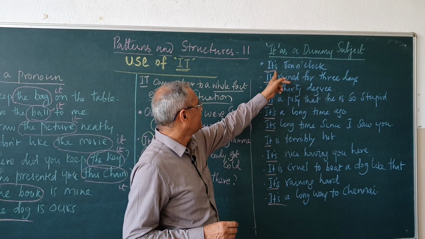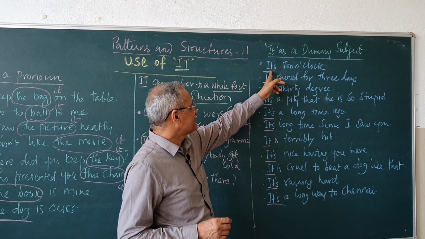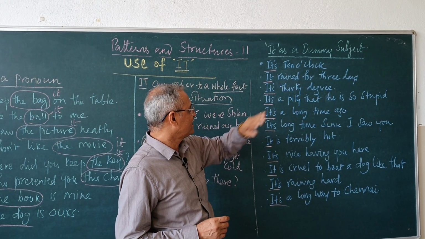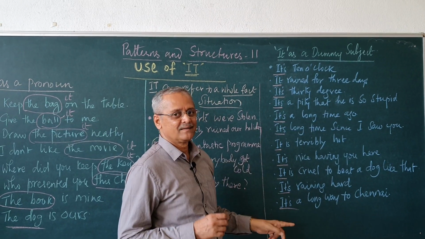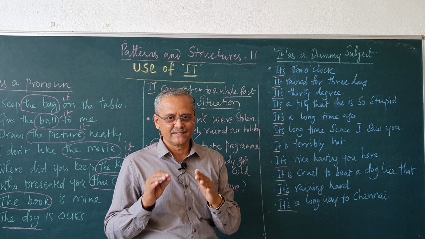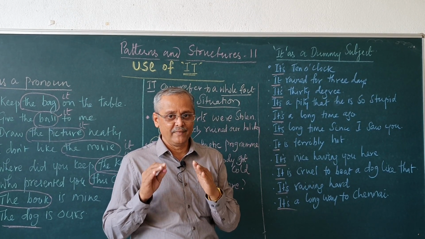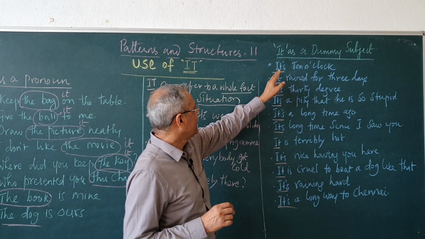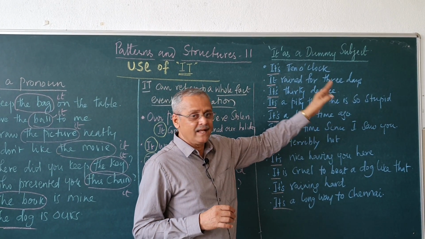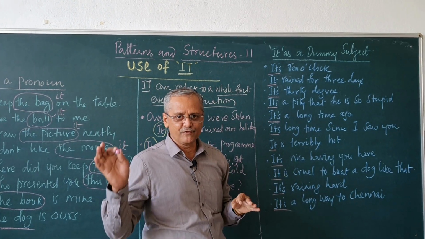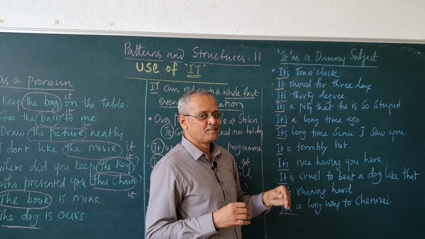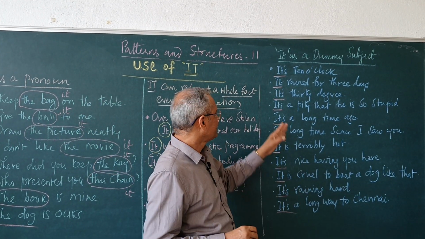"It" is the subject, "is" is the verb. Here "it" is not the pronoun, it is acting as a dummy subject, a meaningless subject. It rained for 3 days. We say it's raining. It's hot. It's 30 degrees.